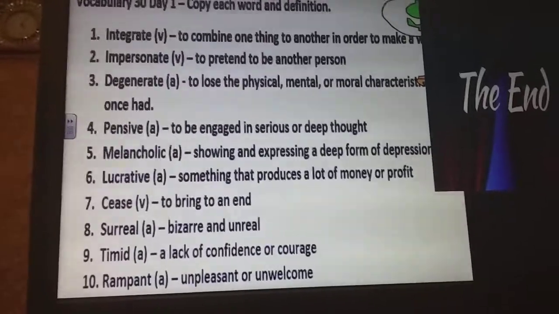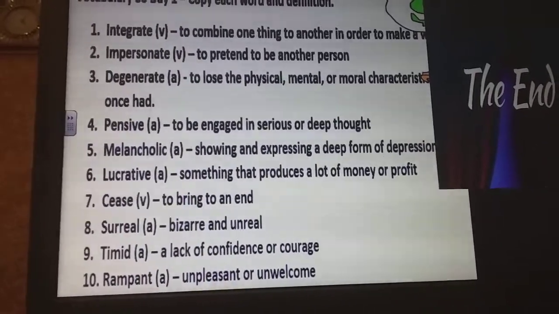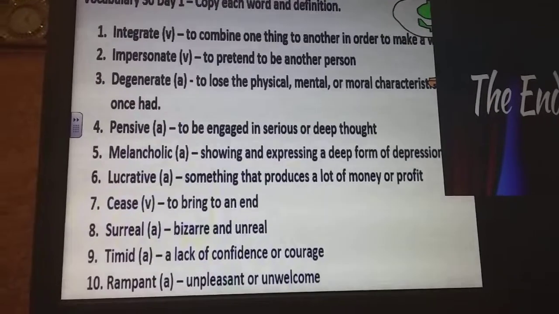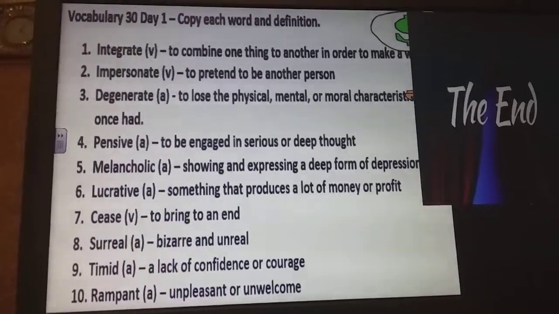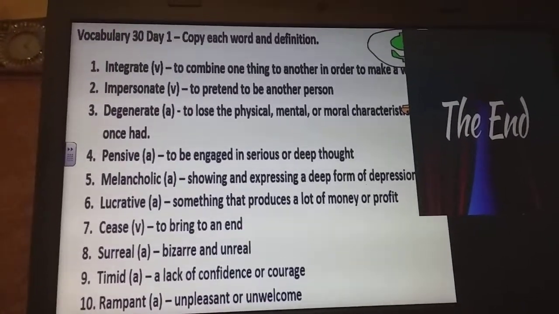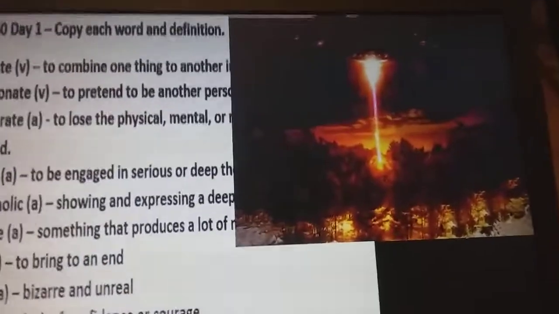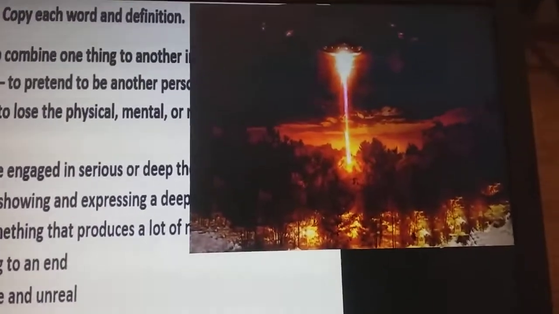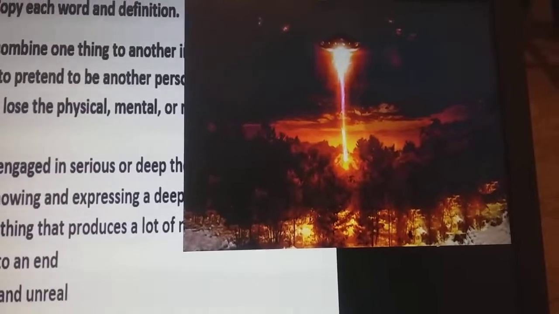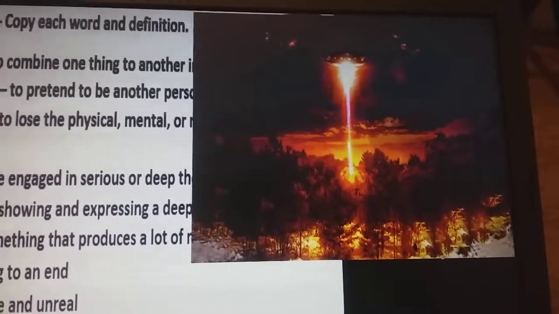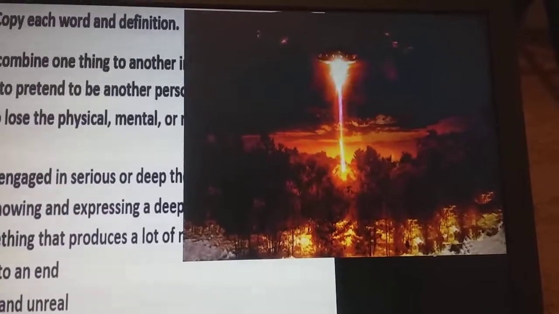Word number 8 is the word surreal, which is an adjective. It describes something that is kind of bizarre or completely unreal. Kind of like what you think would look like a spaceship. This would be considered as surreal.